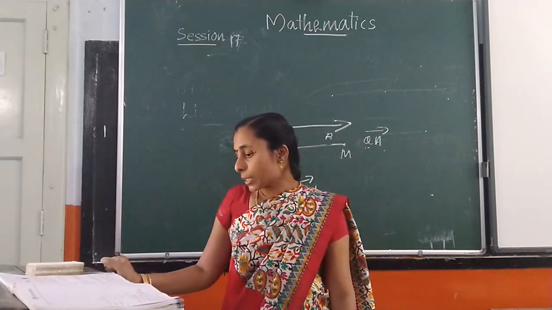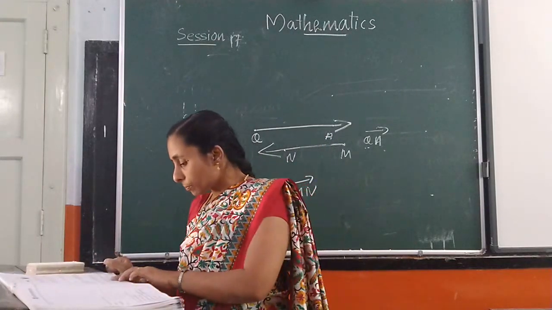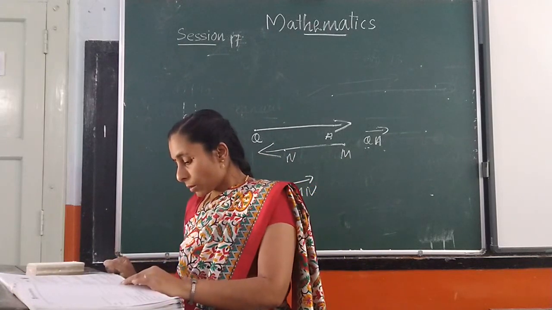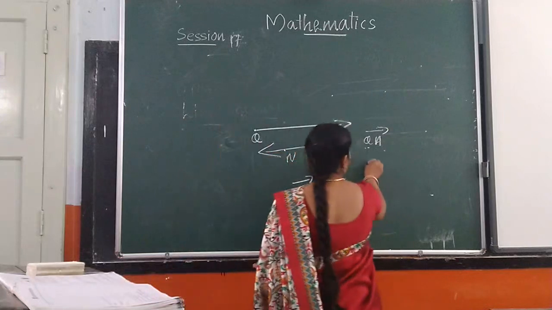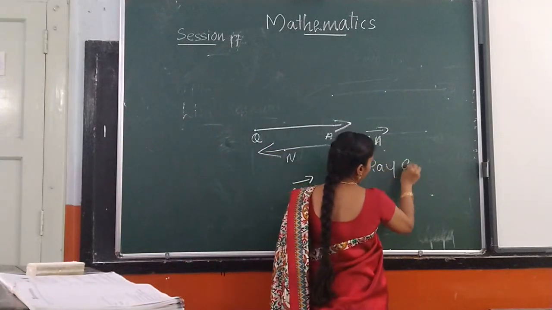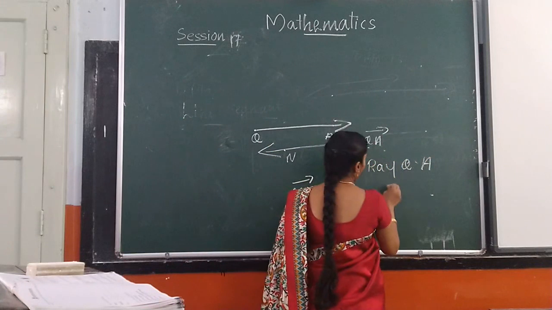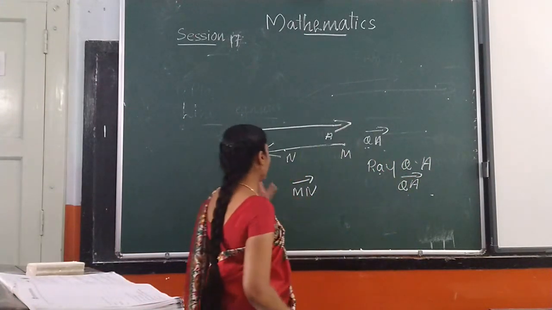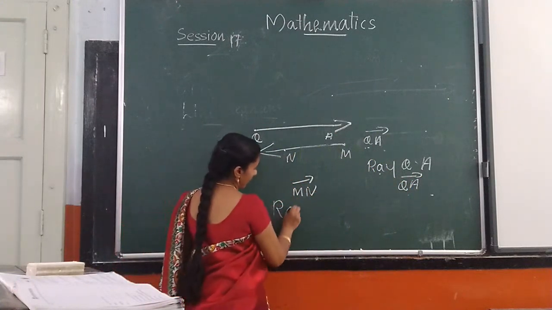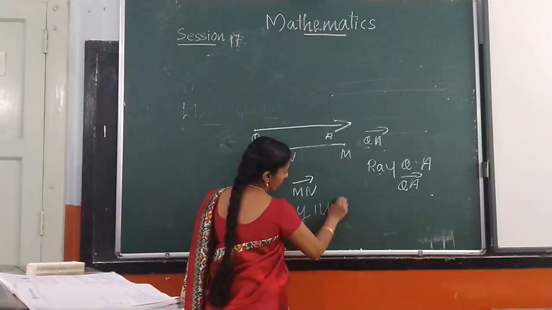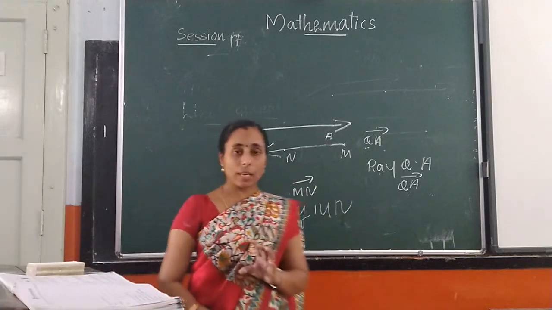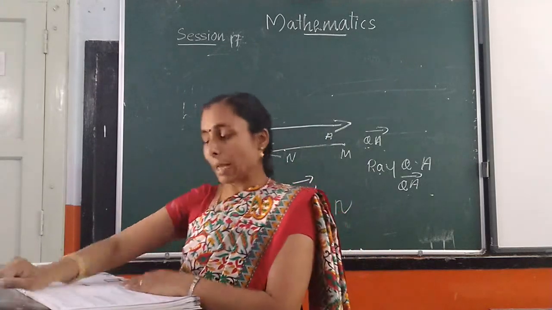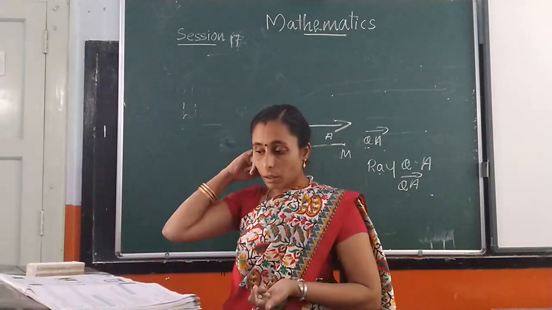Okay. Next one. Here ray QA or ray QA, both are correct. Ray QA or ray QA, both ways we can write ray MN. Okay, do you understand how to give a name to a ray? Yes. Next, curved line.